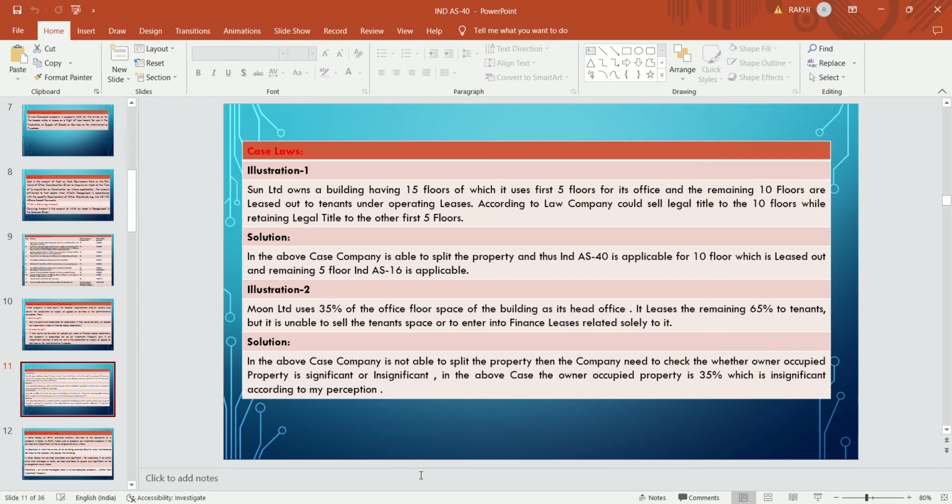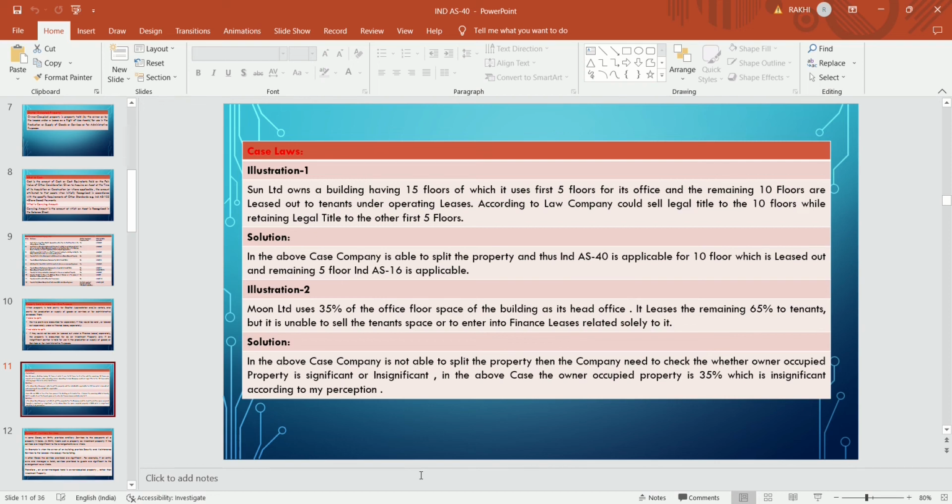Then they are able to split that property, and thus the first 5 floors, which are used for office purpose, will be accounted for as PPE, and the remaining 10 floors, which are leased out to the tenant, will be accounted as an investment property. And there is another example.